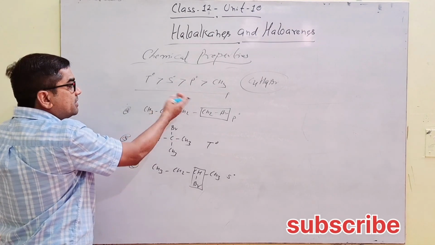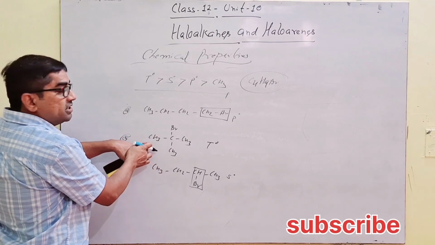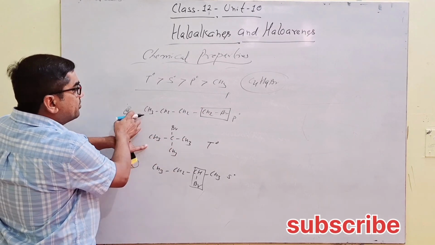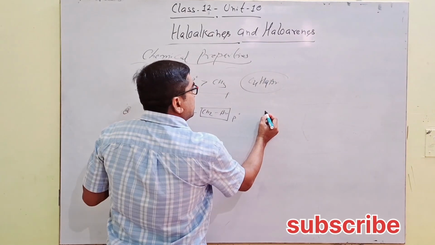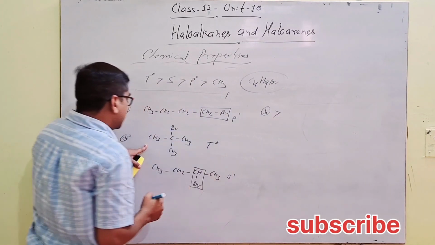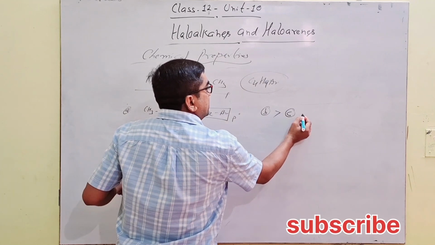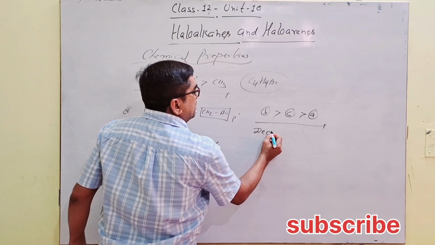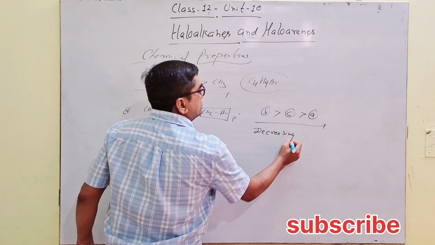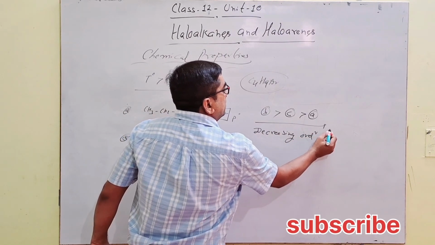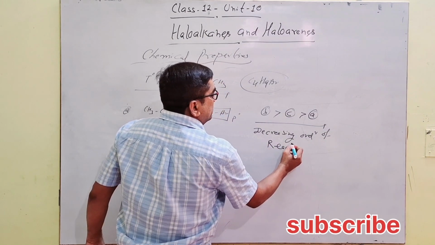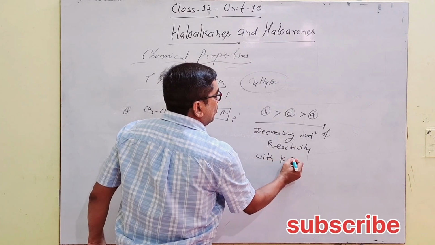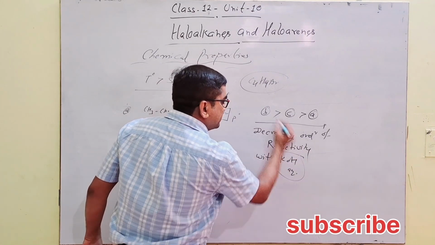What is the order of reactivity? Tertiary reacts very fast with aqueous KOH, then secondary, then primary. So the order will be B greater than C greater than A. This is the decreasing order of reactivity with aqueous KOH.